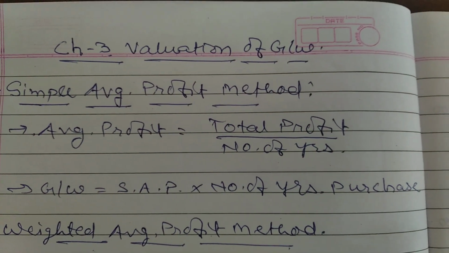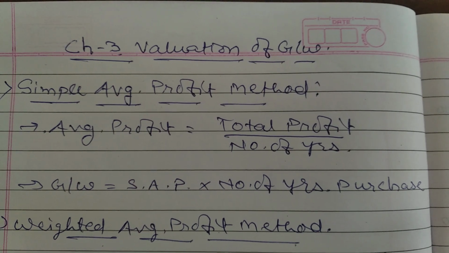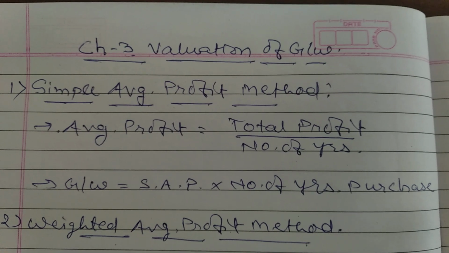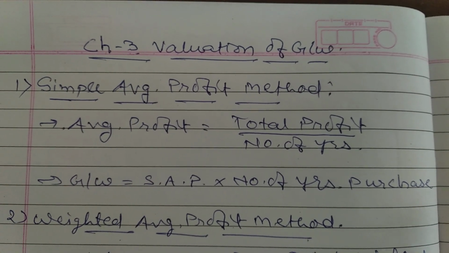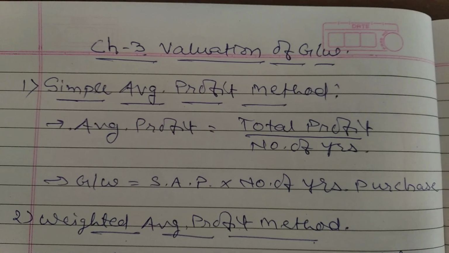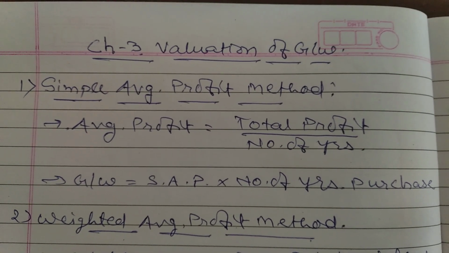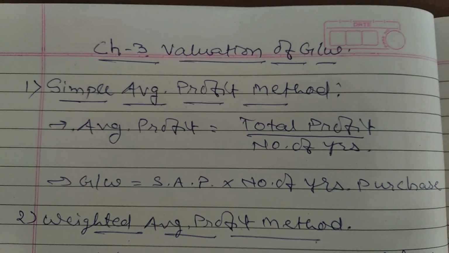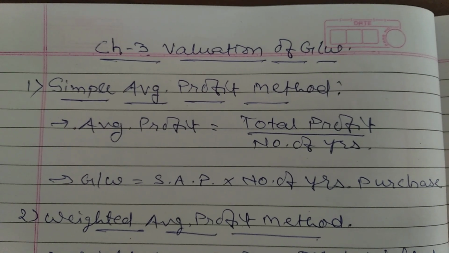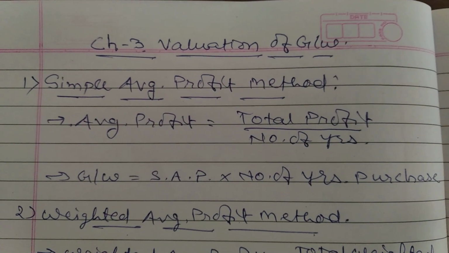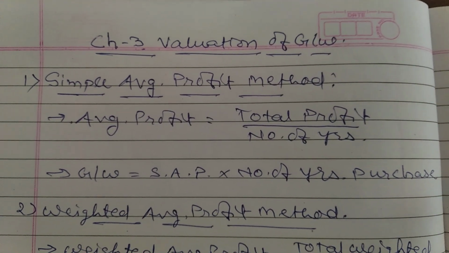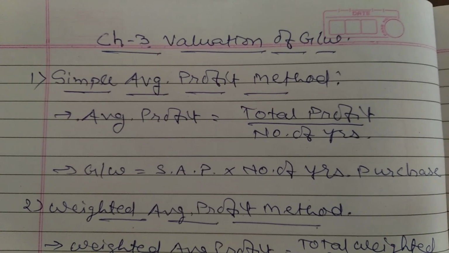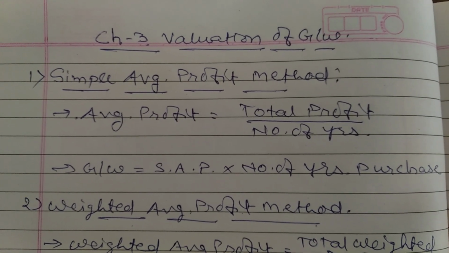Hello students, today we are going to study chapter number 3 of accounts, that is valuation of goodwill. The weightage of this chapter is 6 marks. One question will be asked in MCQ, 1 mark. One question will be asked in answer in one line, 1 mark. And in section D, one question will be asked for 4 marks. That means the total weightage would be 6 marks.